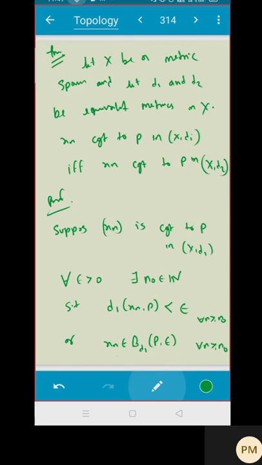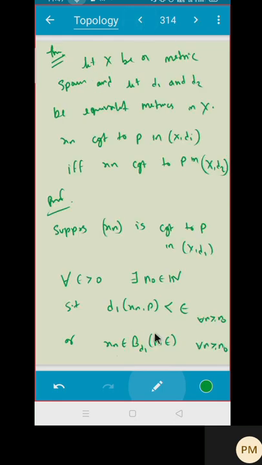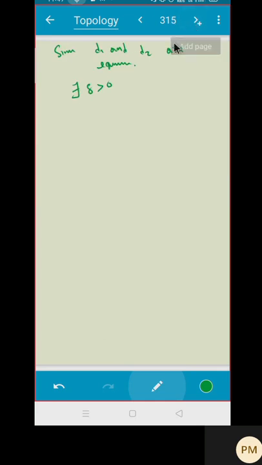I'll get a new radius, say delta. I can say there exists a delta positive such that, in which did I take? First I took Xn converges in D1, right? So there exists delta positive such that B D2 of P comma delta is contained in B D1 of P comma epsilon.